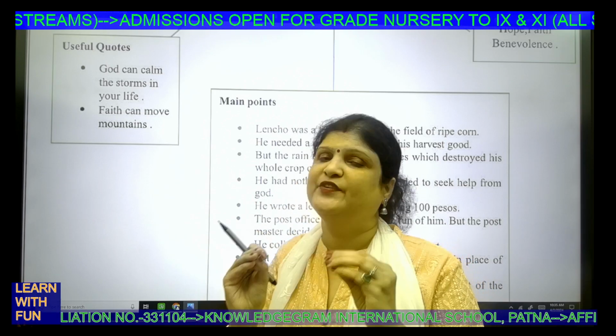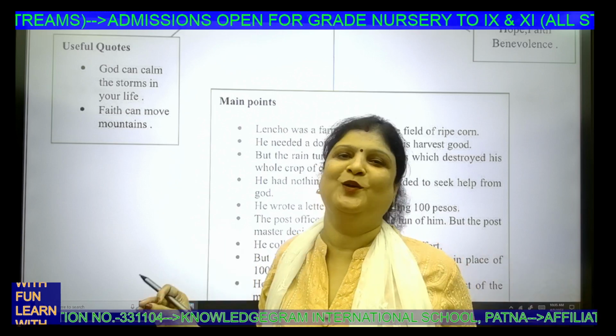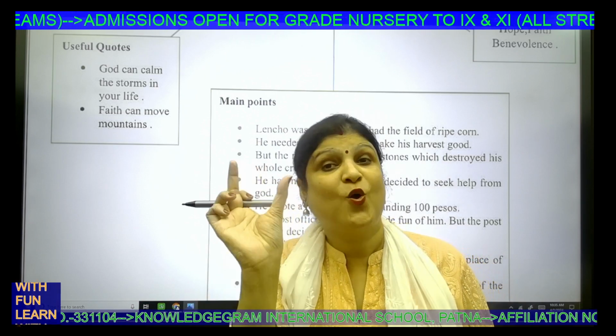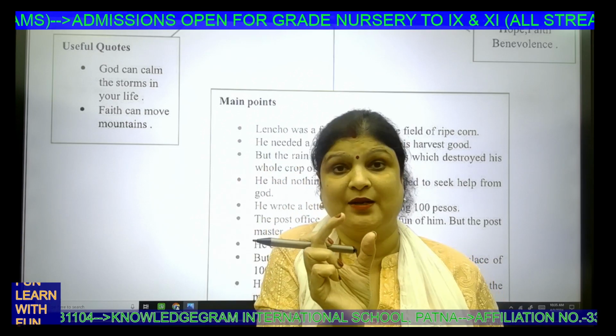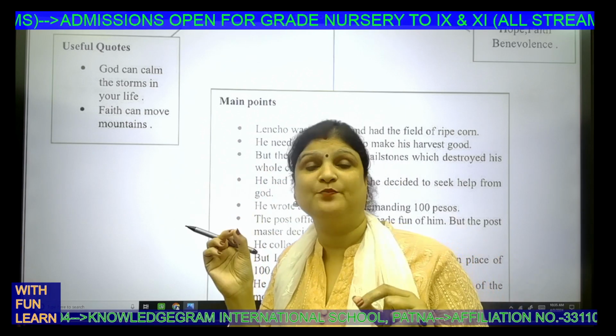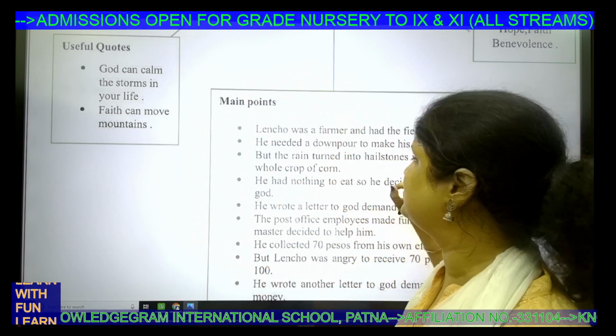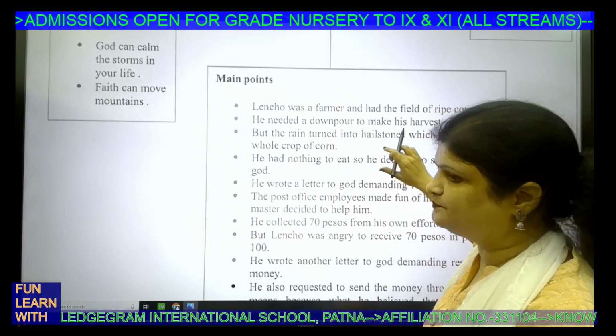And towards whom should we have this faith? In the Almighty God, and that's why the name of the chapter is A Letter to God. Now, from where the letter comes, the name of the chapter also is important. Why it is named so, that also I'll be telling you. First, let's discuss the main points of the chapter.